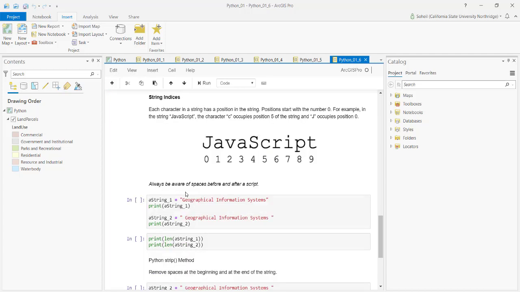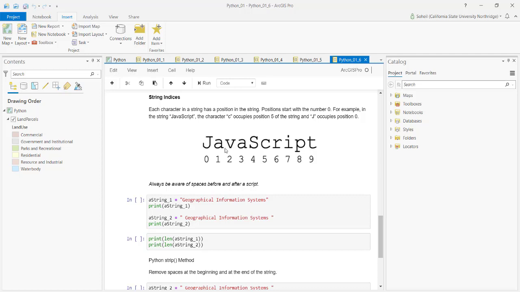Each string, each character in a string, better say, has an index in Python. This is true for most programming languages. We won't use this property of strings, but it is very important to understand that. For example, if I have JavaScript, it has 10 letters in it.